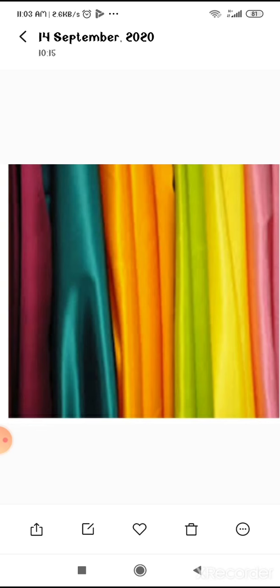Mulberry silk moth is the most common silk moth. The bulk of the world's silk supply comes from the mulberry silk moth. The silk fiber from the cocoon of this moth is soft, lustrous and elastic. It can be dyed in beautiful colors. So the most commonly reared silk moth is the mulberry silk moth.